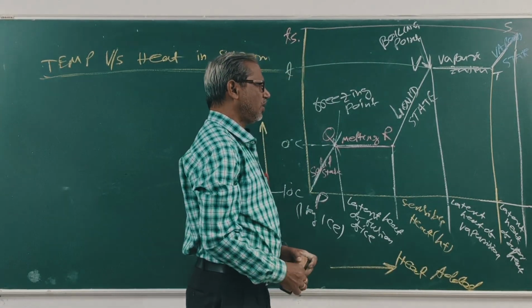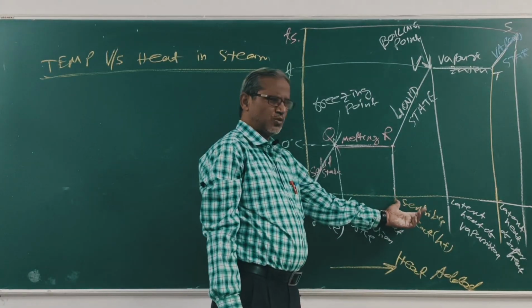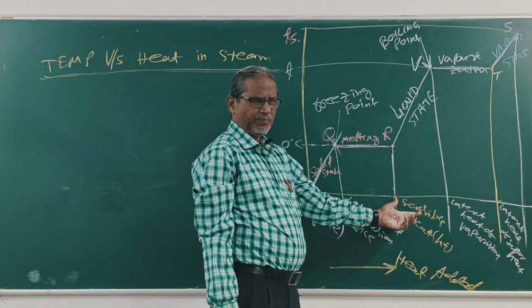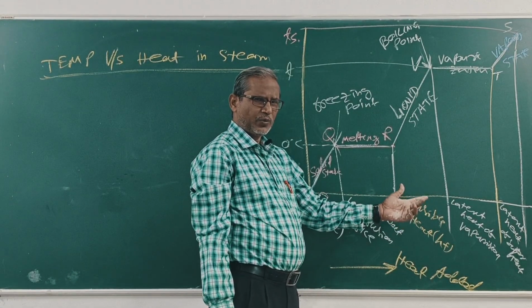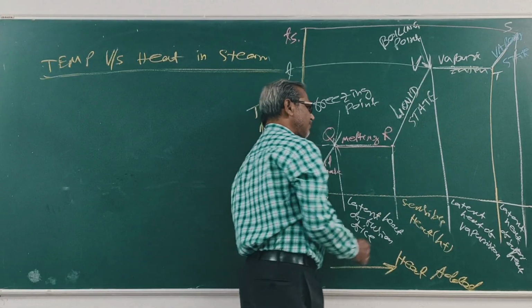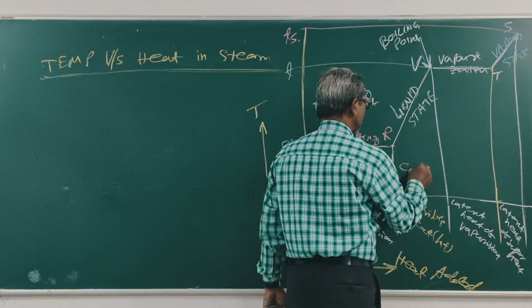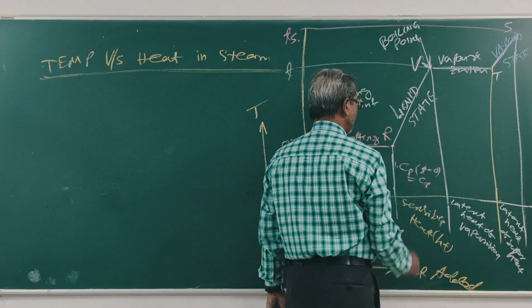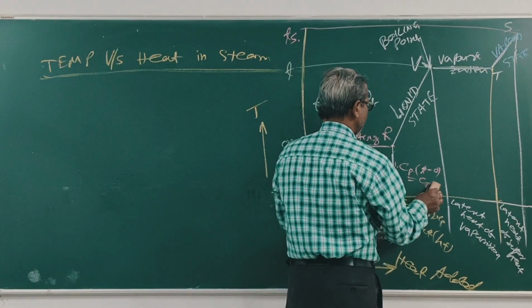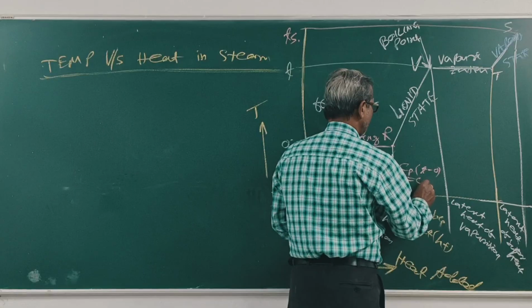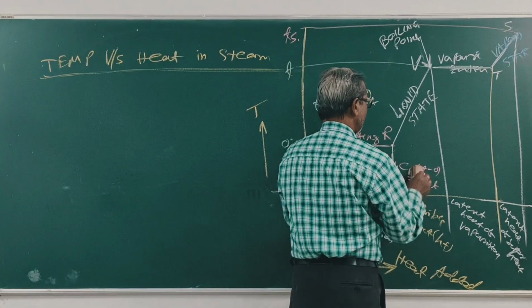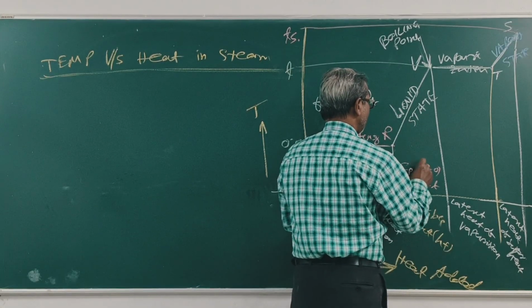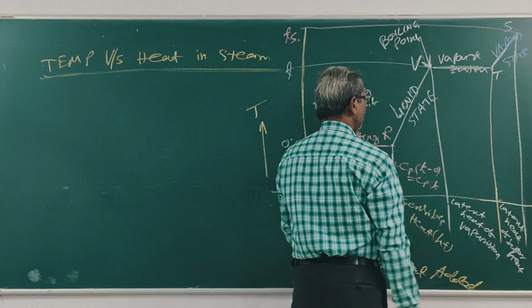So this is sensible heat, m Cp (T2 minus T1), here 1 into Cp into (T minus 0), which is Cp into T. Clear?